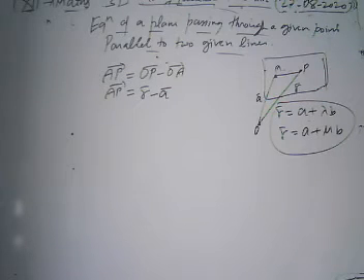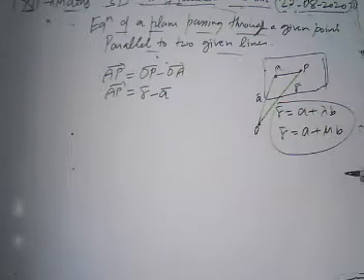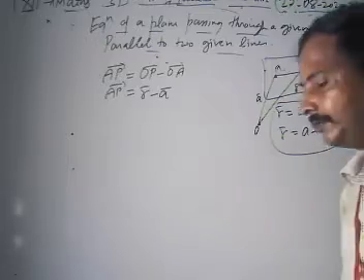Now look, this plane is parallel to both lines. Here we have taken P prime. We take b, the same b, parallel to both lines.